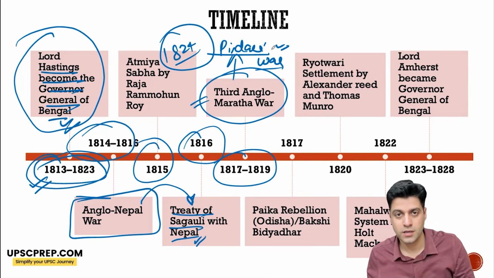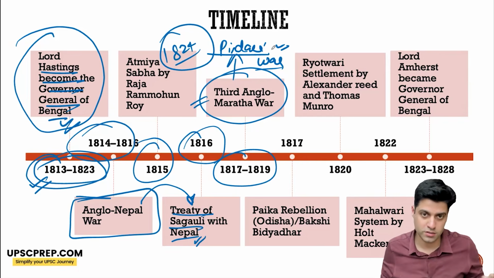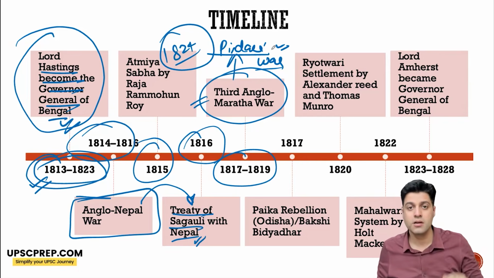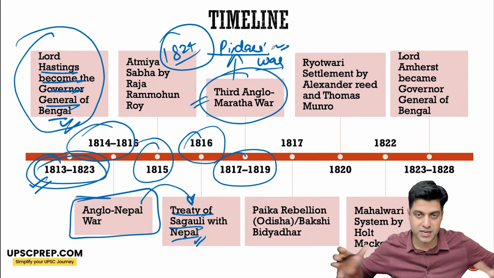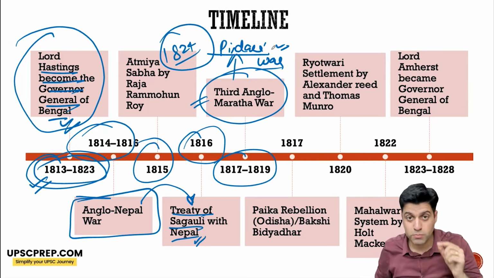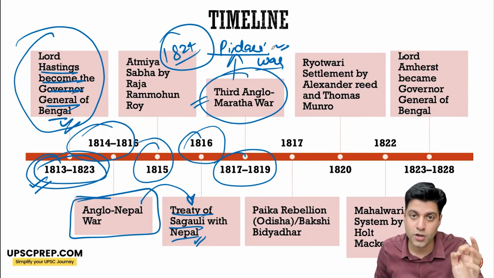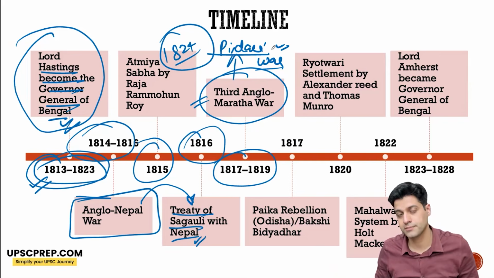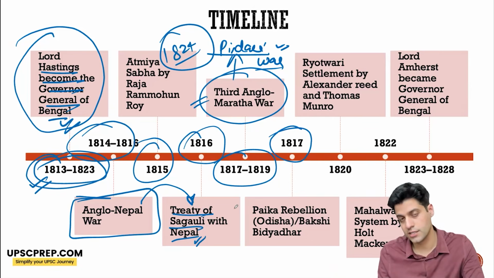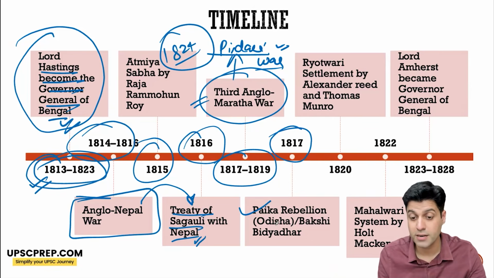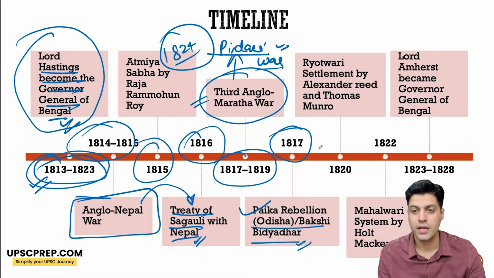Pindari War, because the Pindaris, the marauders, it was also started on that. Now this ended with the splitting of the confederacies separately, but more importantly, the abolishment of Peshwaship. 1817 is also considered in the revolts. Paika rebellion happened under the leadership of Bakshi Vidyadhar in Odisha.